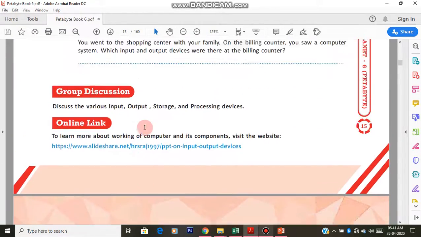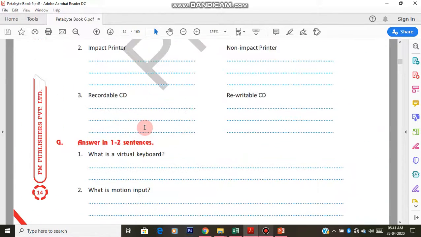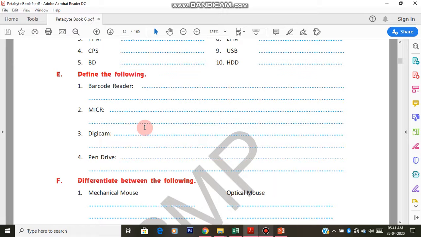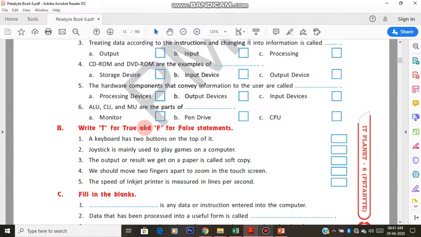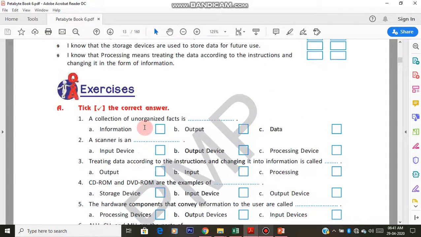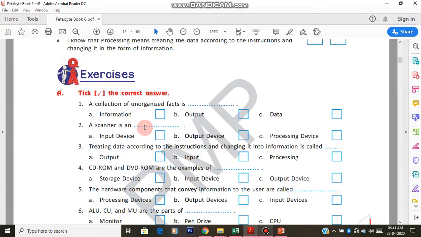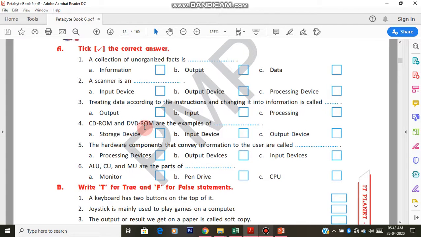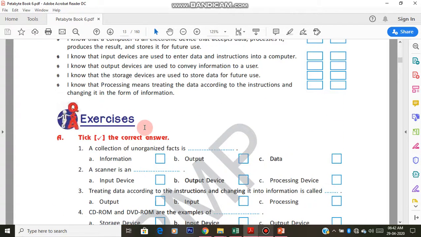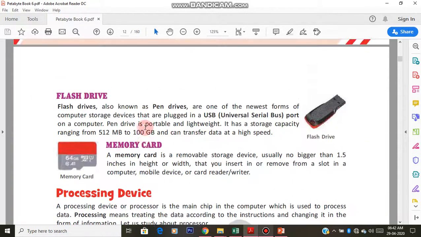Find out the answers of all these things. If you have a book, then it is okay, you just write it down and learn. So next week I'm going to give you an online test. Okay, it will be an online test. You will be attending online. So by this the first unit is completed.